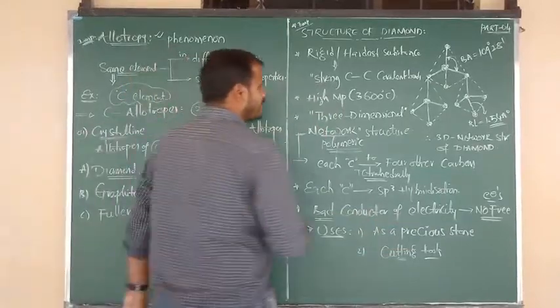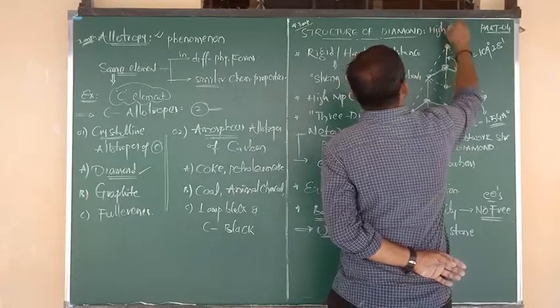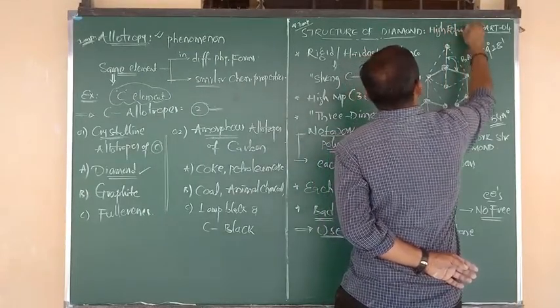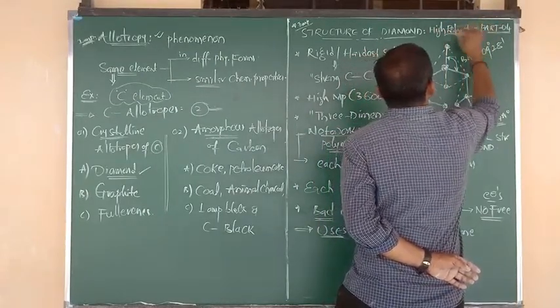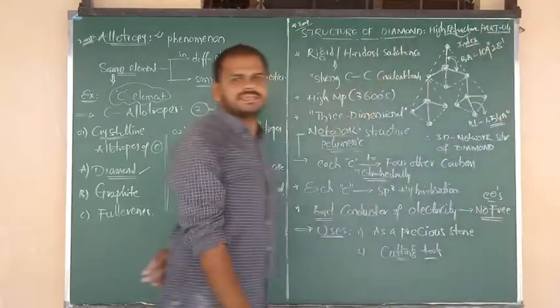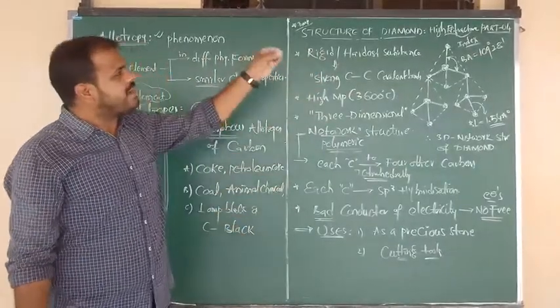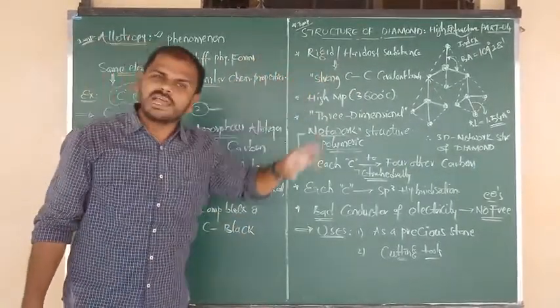The reason is that diamond has a high refractive index. I hope you may have heard this word in physics, in the topic of optical lenses. On the basis of refraction, diamond has a very high refractive index value.